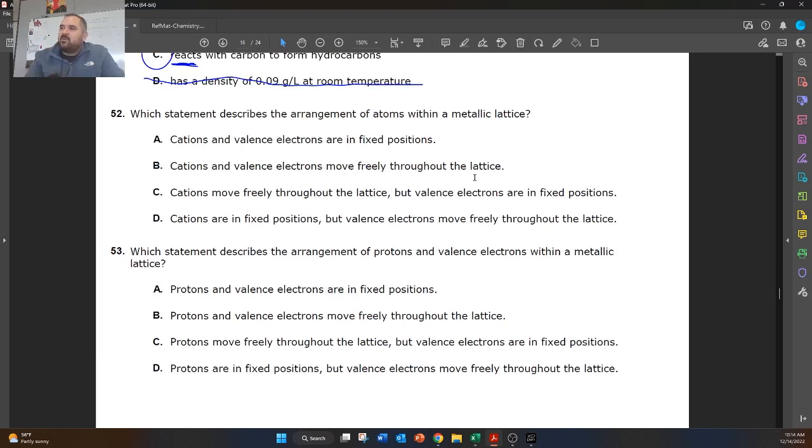Which statement describes the arrangement of atoms within a metallic lattice? So metallic lattice is just the order that metals go in. So it describes the shape of metals and how they arrange themselves. So this is basically what a lattice is, and it just describes the bond of metals. So what we know about metals is their protons are in fixed positions and their electrons are free to move around. Answer choice A says that they're both in fixed positions. That's incorrect. Answer choice B says that they're both free to move around. That's incorrect. C says cations move freely. That's incorrect because cations are fixed. So answer choice D, cations are fixed, valence electrons move freely.